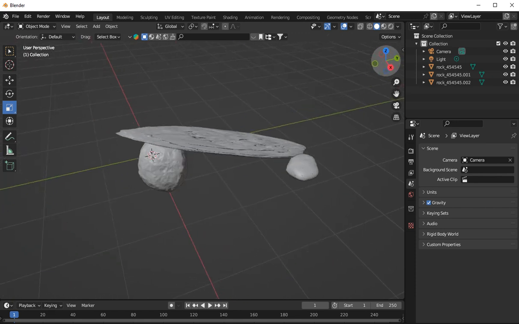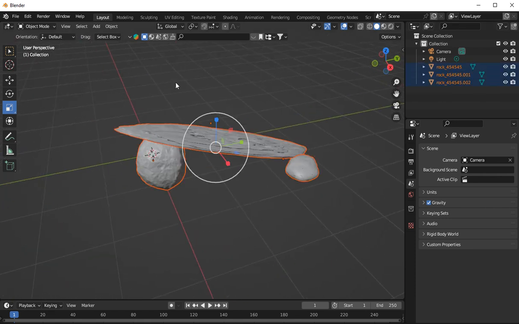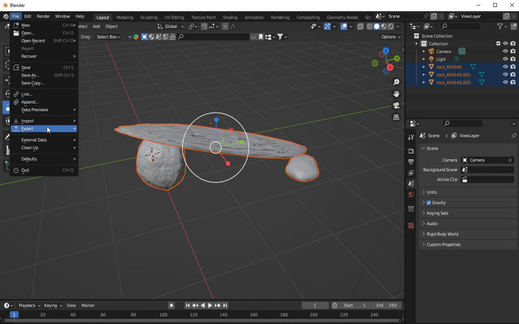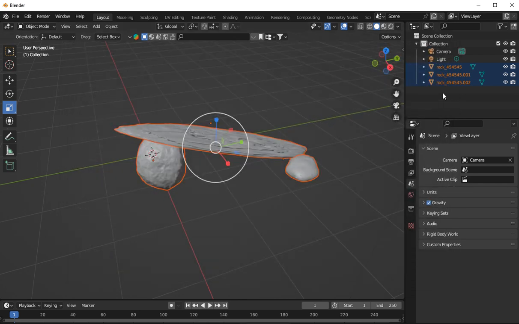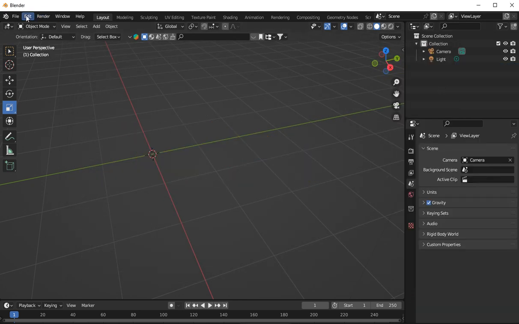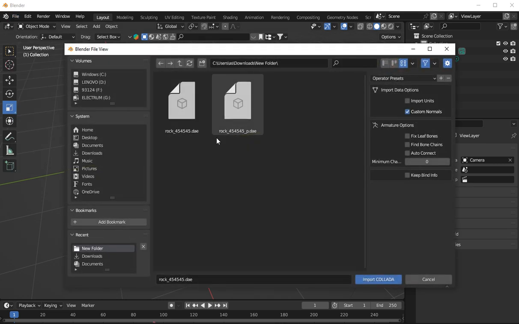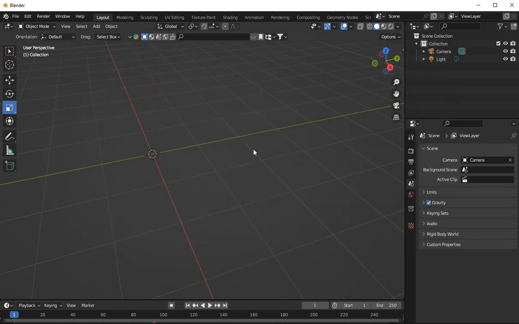So what we're going to do, we're going to click on all 3 rocks. I'm going to go here, export it. I'll export it as a Collada, so I'm going to add a new one on here. I'll call it P for pack. So let's just say that. Now, if we actually go here, export that, delete that, go back here, import it, just in case somebody actually wants to keep that part.